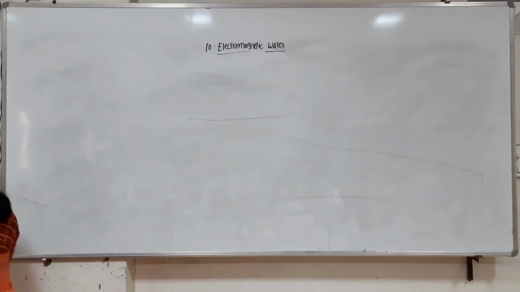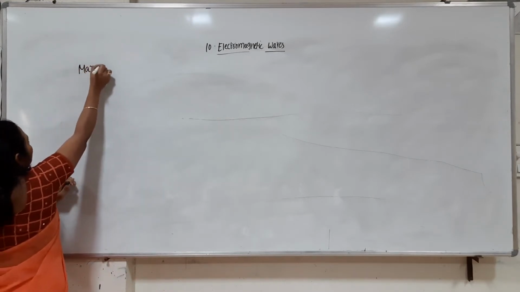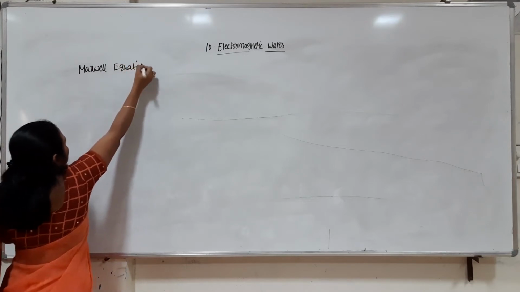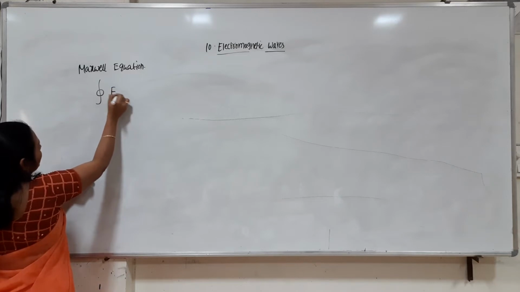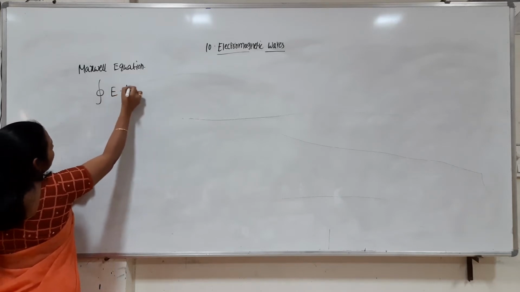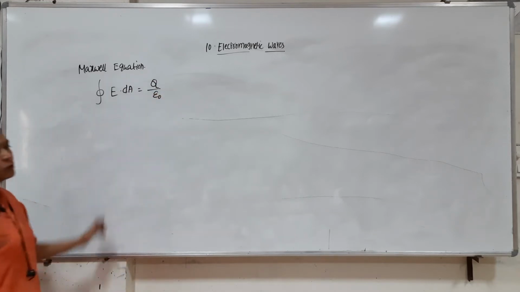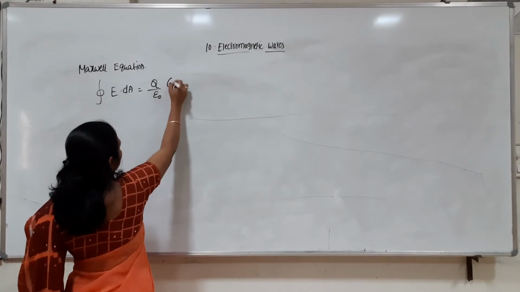So the Maxwell equations. Here the closed surface integral of E bar dot dA is equal to 1 by epsilon naught times the charge enclosed. This is nothing but Gauss law in electrostatics.